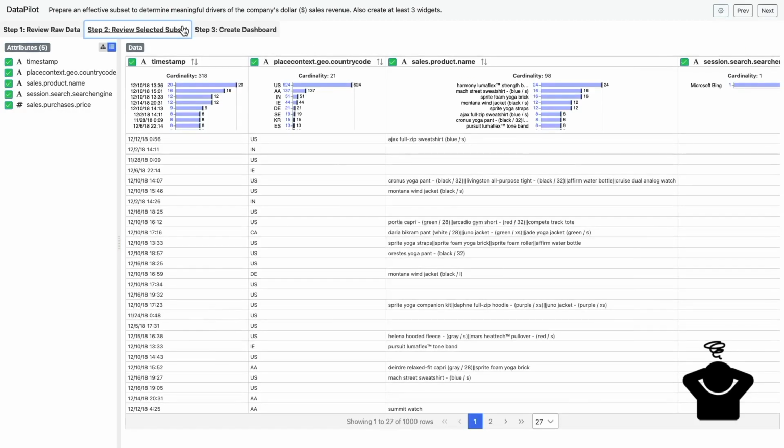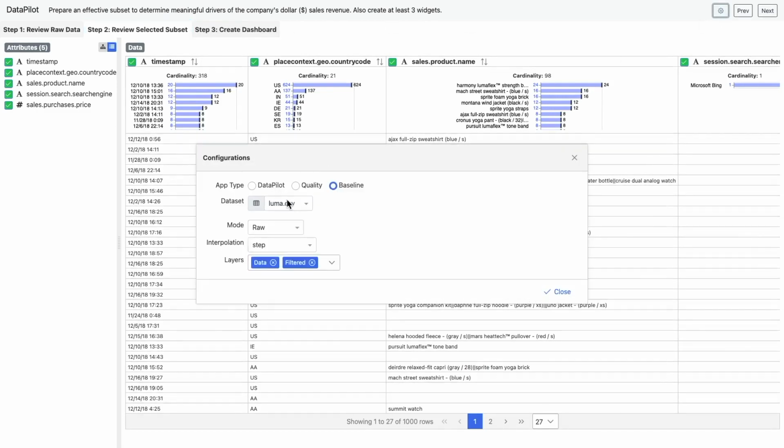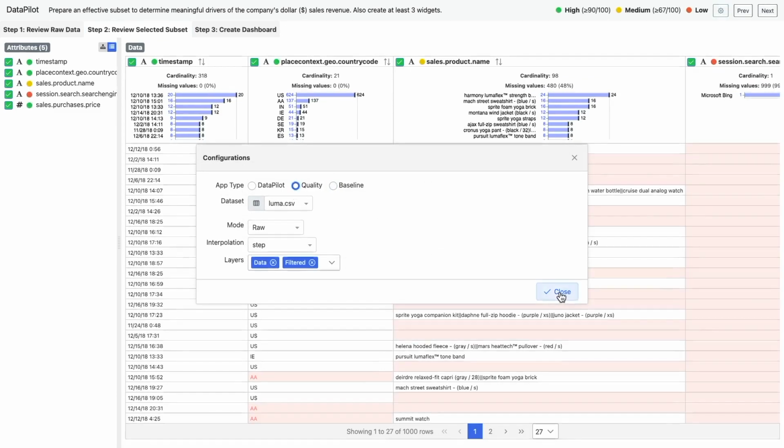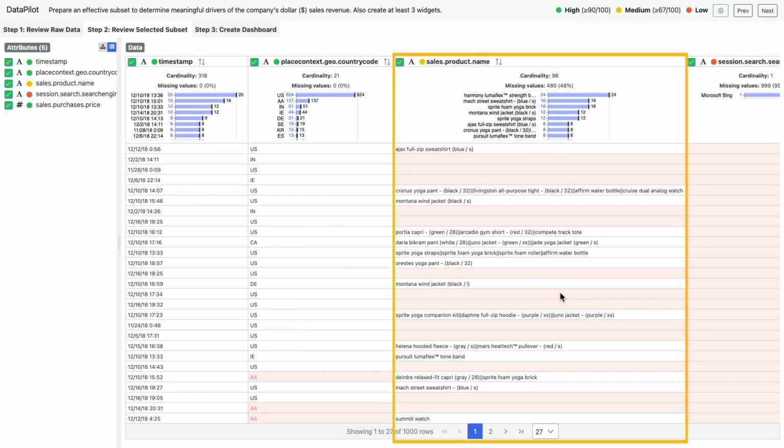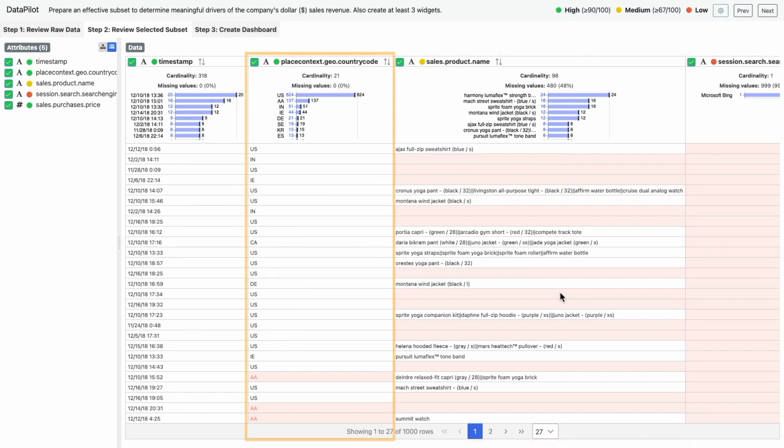However, I am not entirely confident with my performance. What if my subset has wrong or missing values? I enable Data Pilot's quality information. The data view now highlights data quality issues in red. For example, there are several product names missing and some incorrect country codes.